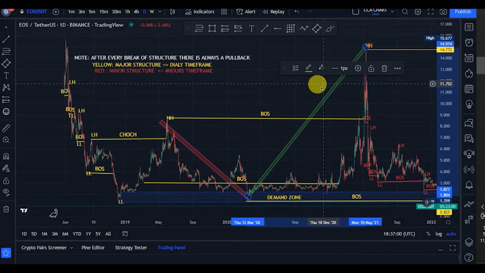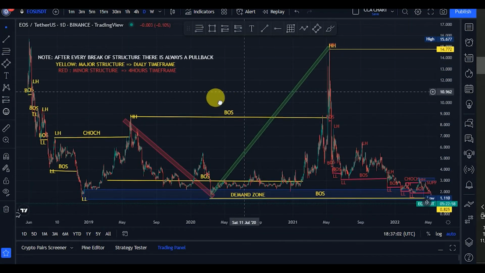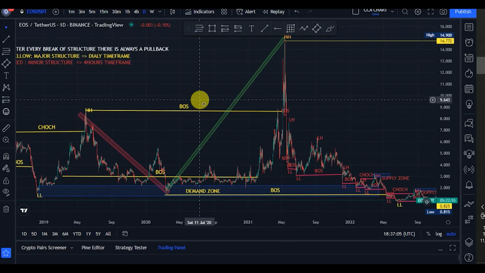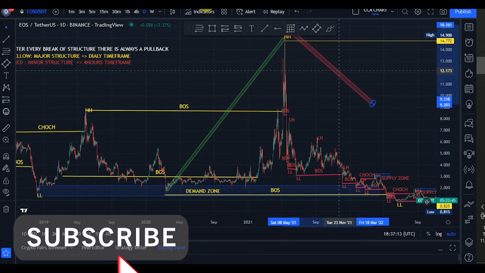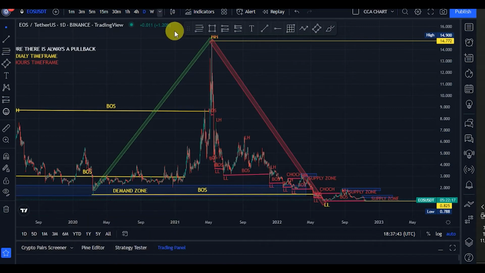Instead of a pullback, price came down and broke this demand zone that was on the major structure. On our major structure, guys, what's our current position? Price just broke structure to the downside. We're expecting a pullback, but guys, are we actually pulling back yet? Or has the market started pulling back? Let's go back to our lower time frame and let's see what the market is telling us.